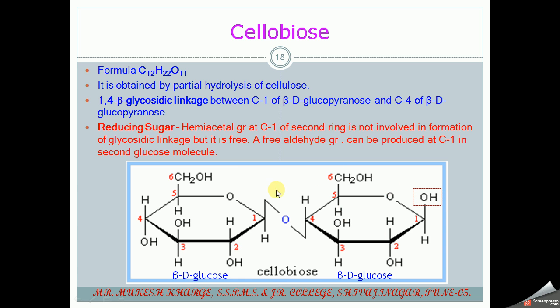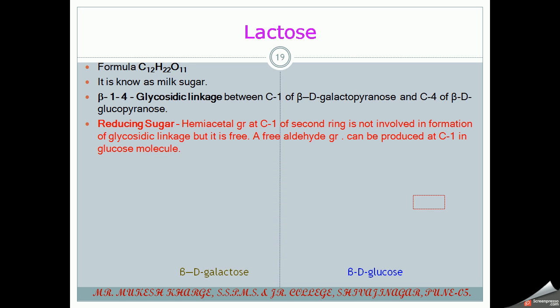Again, if you observe the structure carefully, in the second molecule the first carbon contains a free OH group. So the hemiacetal group at C1 of the second ring is not involved in the formation of the glycosidic linkage. It is free in nature. So a free aldehyde group can be produced at that C1 carbon in the second glucose molecule. So it is also a reducing sugar because it reduces Fehling's solution and Tollens' reagent. So cellobiose is also a reducing sugar.